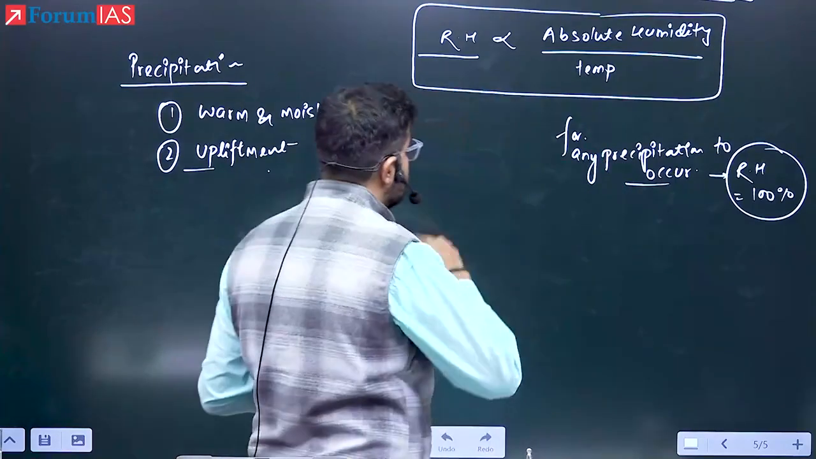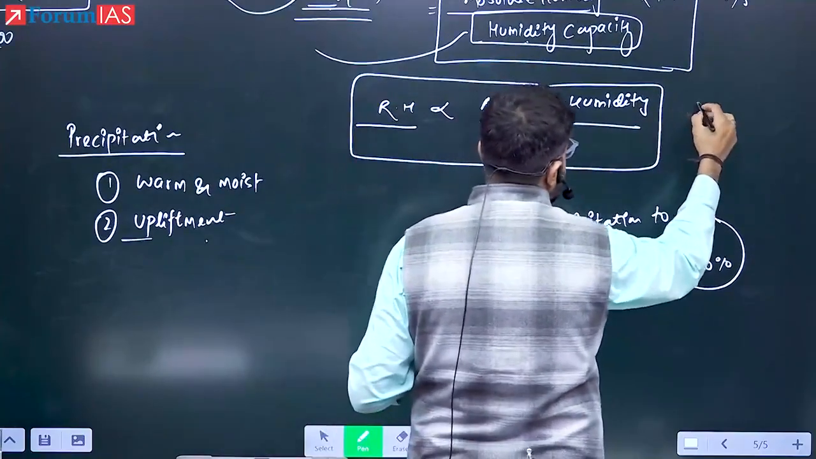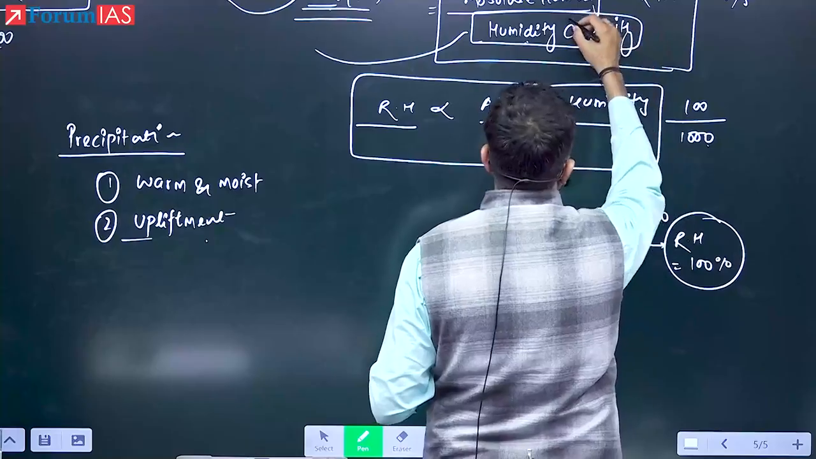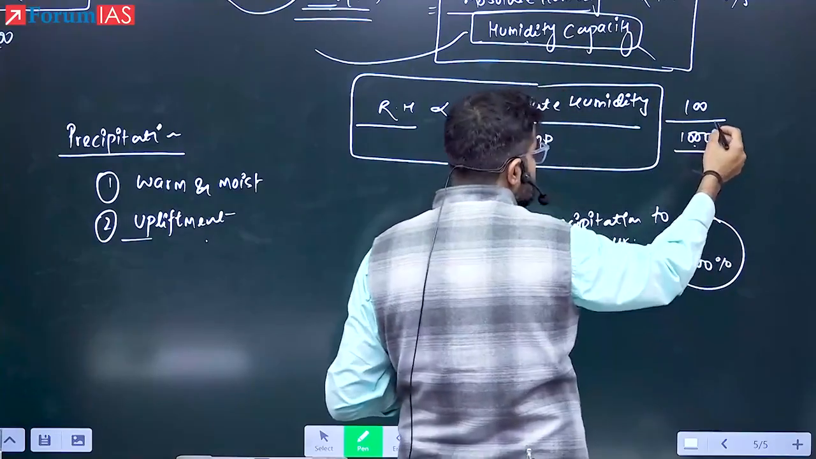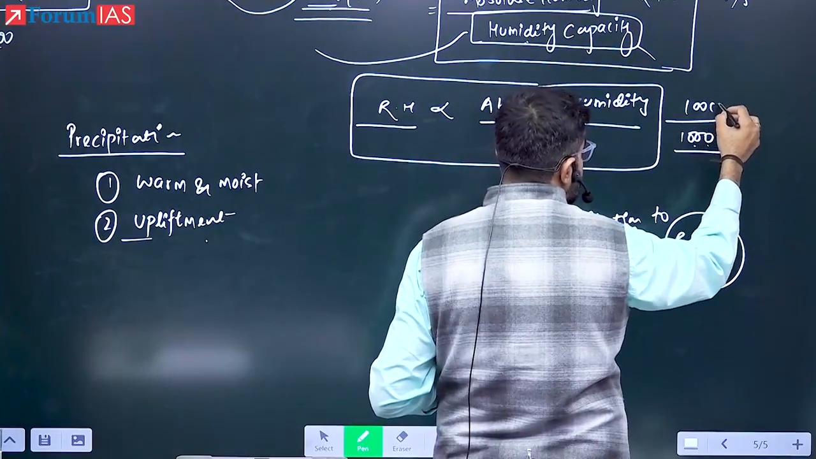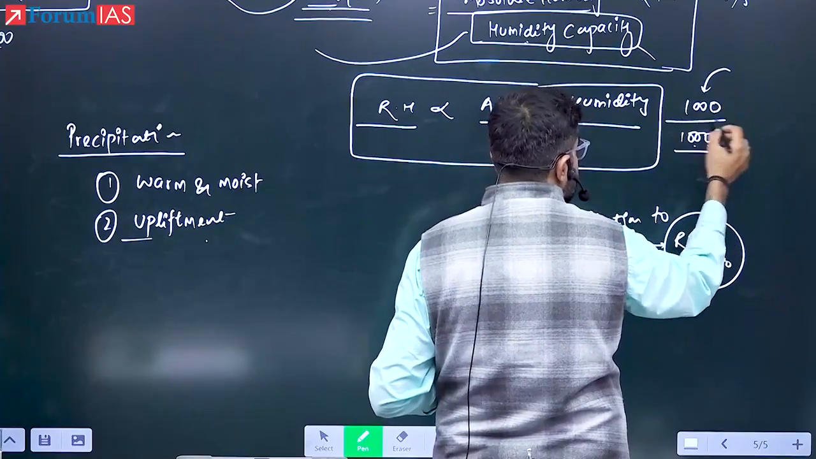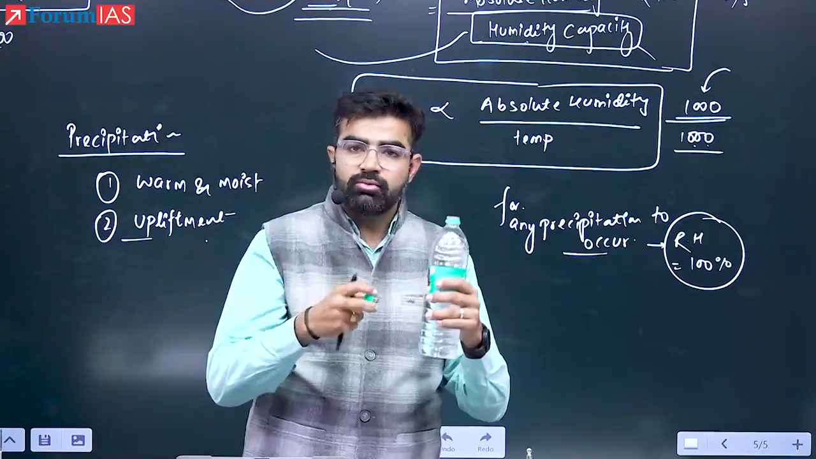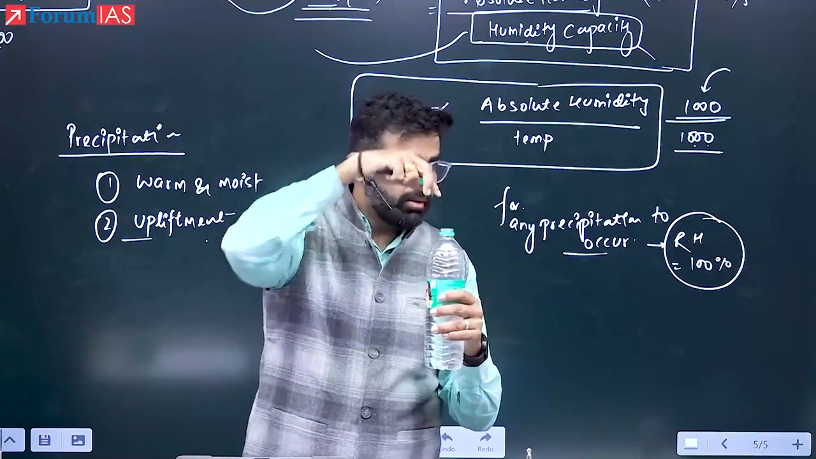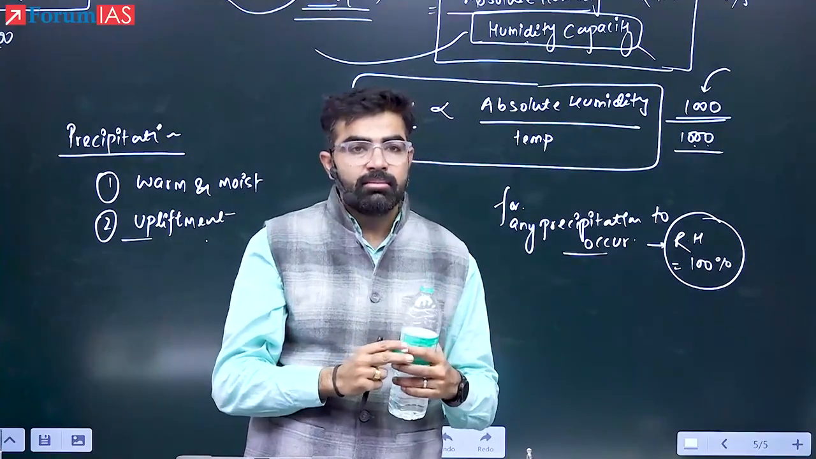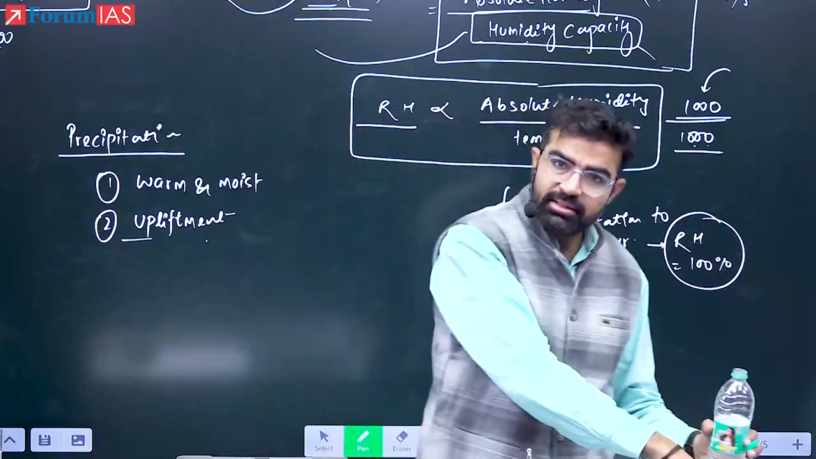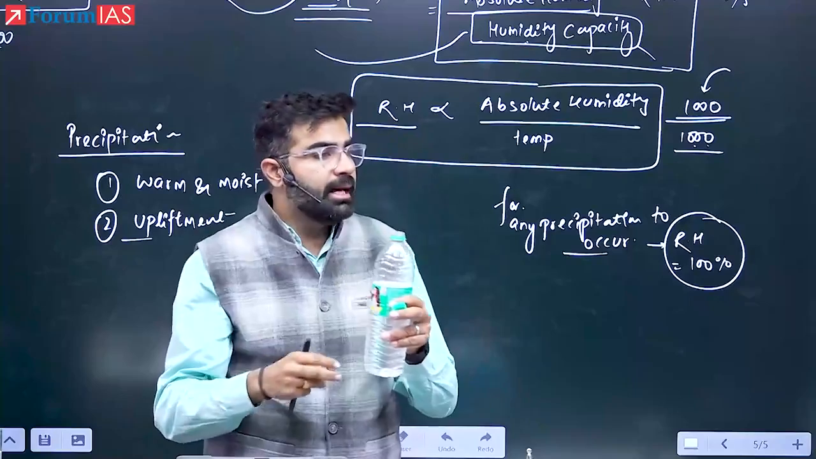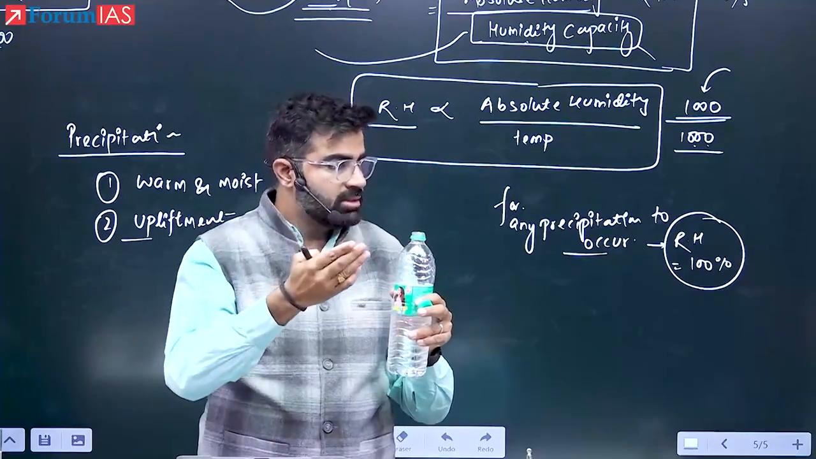Number one, see here, right now in our example, we have 100 ml of the moisture and we have 1000 ml of the humidity capacity. If you want to reach 100%, you have to add further moisture here so that it will become 1000. So in that case, we will add more water vapor here. Yes or no? Yes. But for example, see here, this is the water. If I add more and it reaches saturation, then what will happen? It will flow out. Samajh mein aaya?